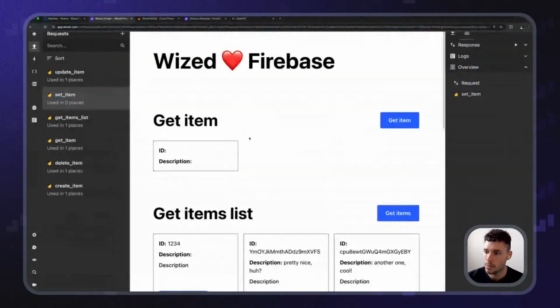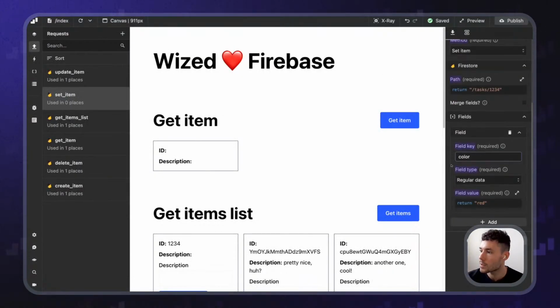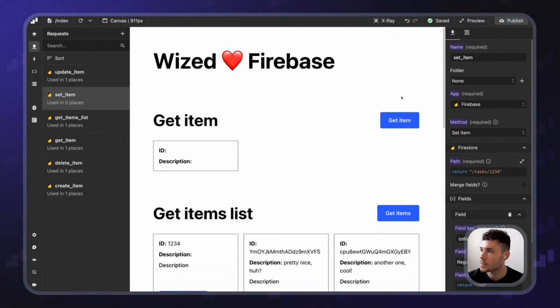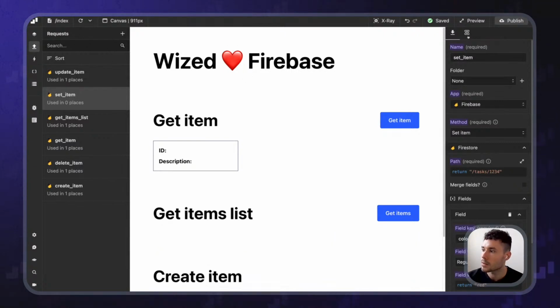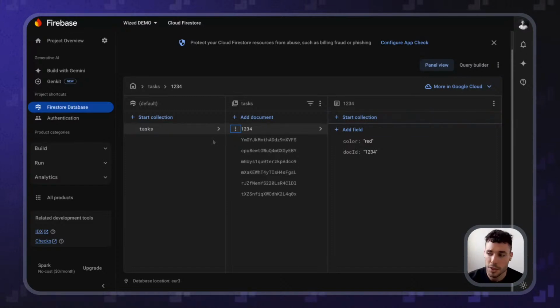whoops, I messed something up. Hold on. Color, regular data, tasks. Maybe, let me run it again. Okay, I needed to refresh. So you can see how it overwrote the whole data.